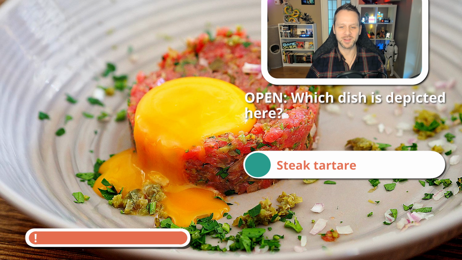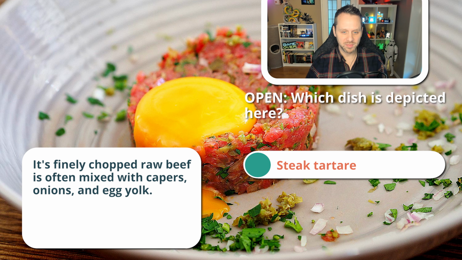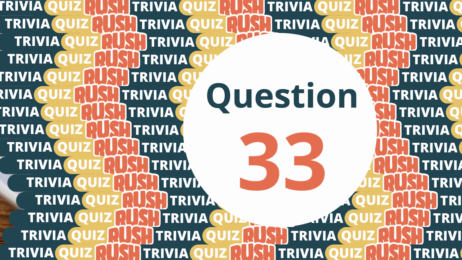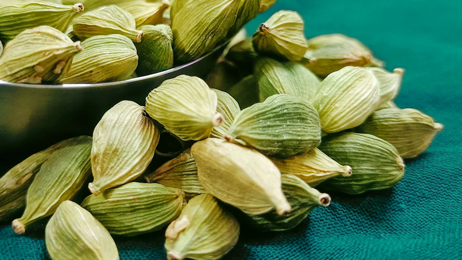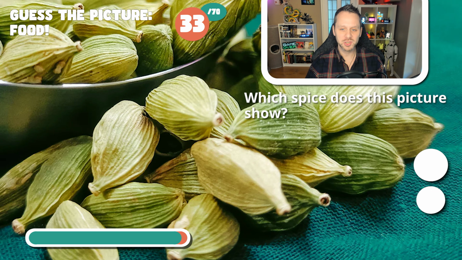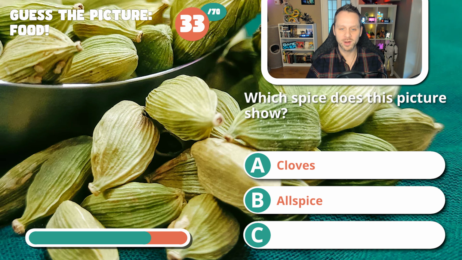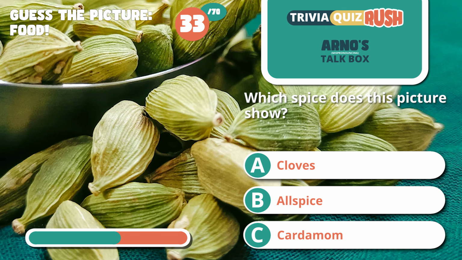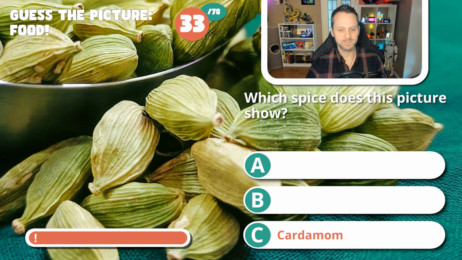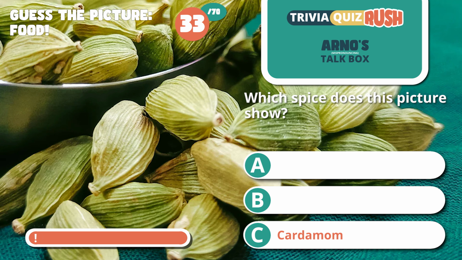And the answer is steak tartare. It is finely chopped raw beef, often mixed with capers, onions, and egg yolk. Number 33. Which spice does this picture show? Is this cloves, allspice, or cardamom? And the answer is C, cardamom.